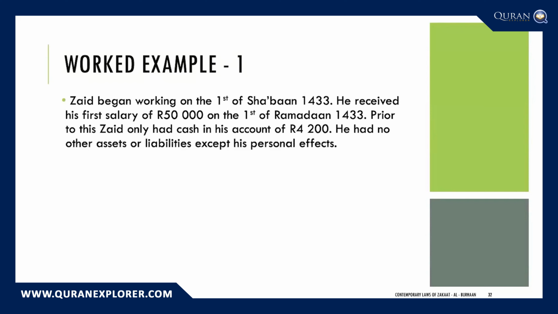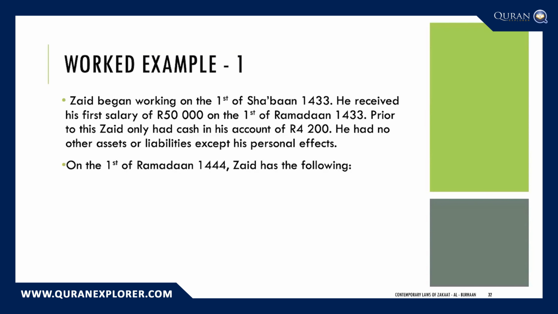Looking at an example of Zaid. Zaid began working on the 1st of Sha'ban, 1433, and he received his first salary of 50,000 Rand on the 1st of Ramadan, 1433. Prior to this, Zaid only had a cash amount of 4,200 Rand, and he had no other assets or liabilities except his personal effects. Now, for purposes of this example, let us assume that the nisab in South Africa at this point in time is around 9,000 Rand. So prior to the receipt of his salary, he did not have the nisab.